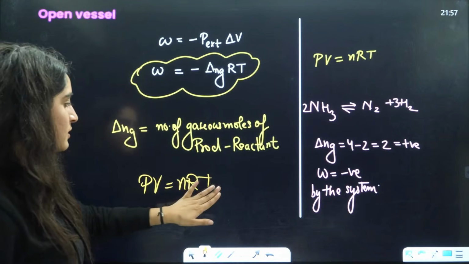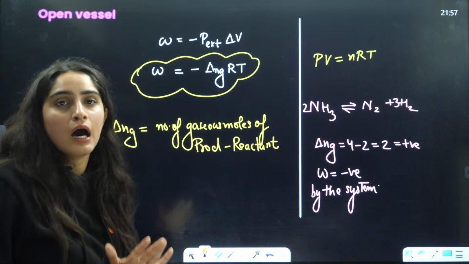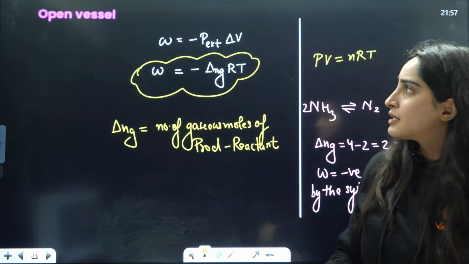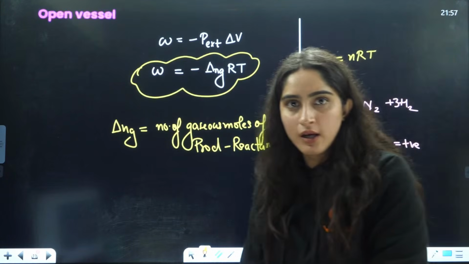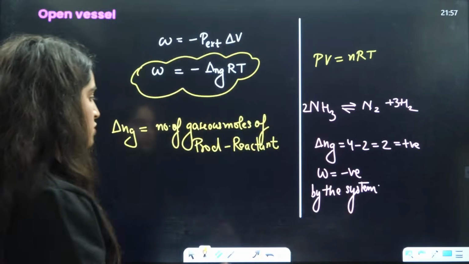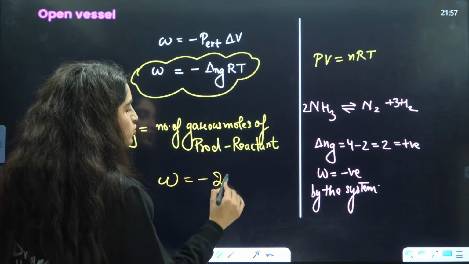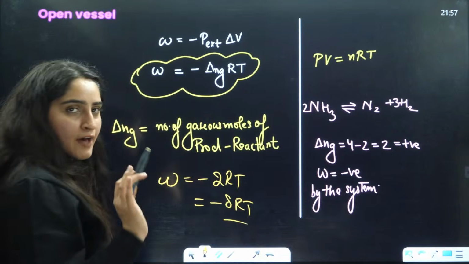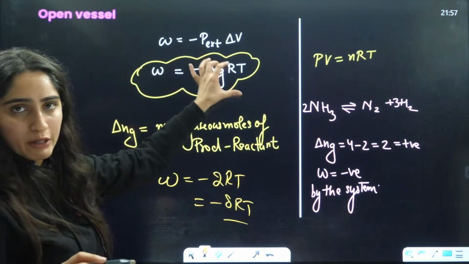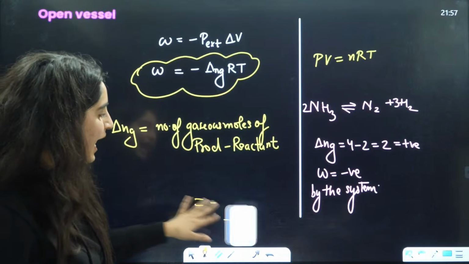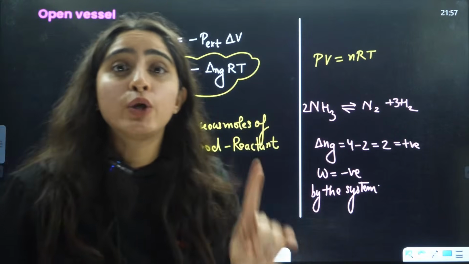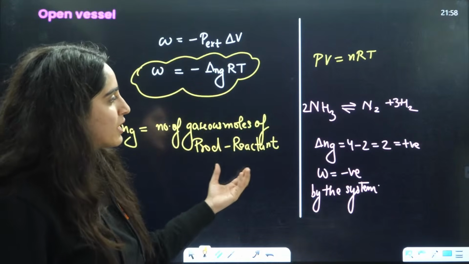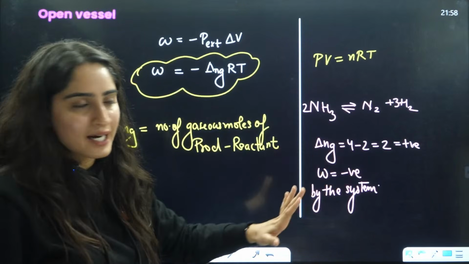Now students, remember this: if you see a reaction and they say that this is an open vessel, and they have given the work done in terms of work done is equal to minus 2RT, work done is equal to minus 8RT, like this, that means they are talking about this particular formula. So delta Ng will be applied whenever you have a chemical reaction already given to you, right?